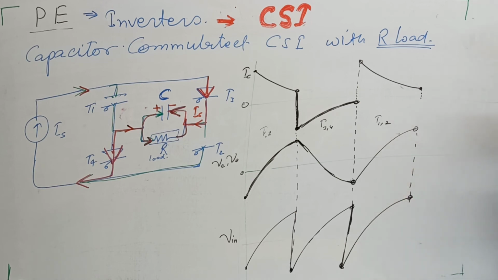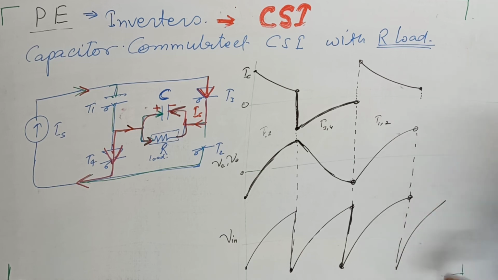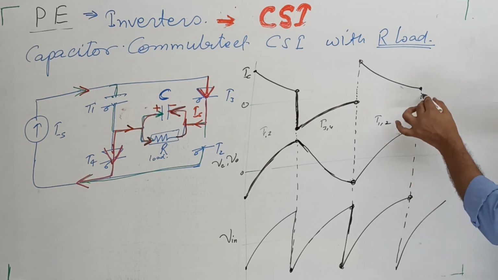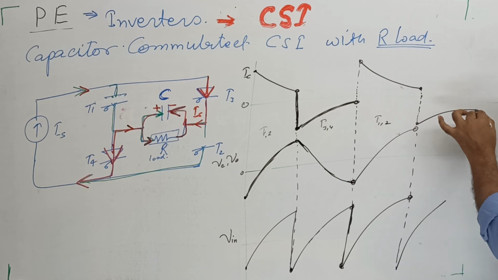Because there is no alteration, no change in the direction of the input current, only the change in the direction of input voltage, like this. And at the end, the negative half of the cycle of the second, like this.